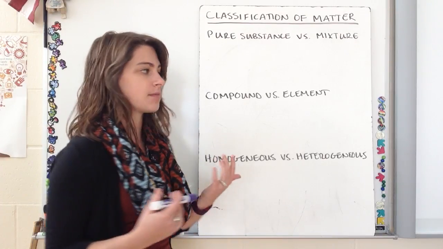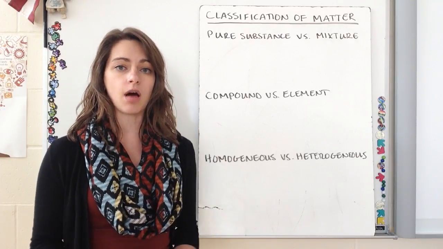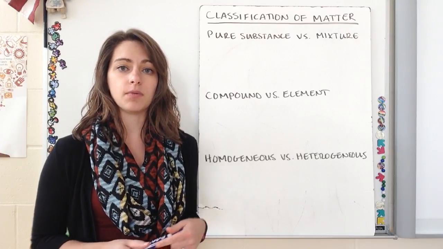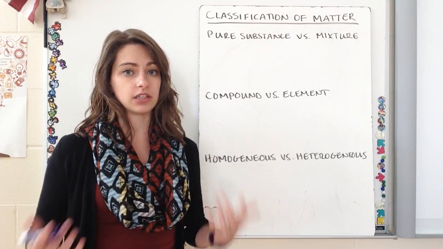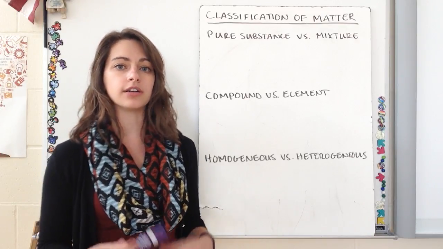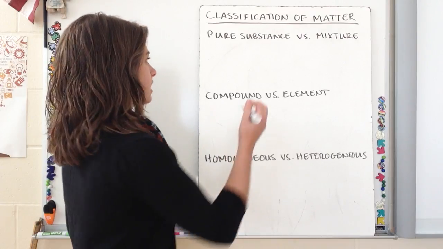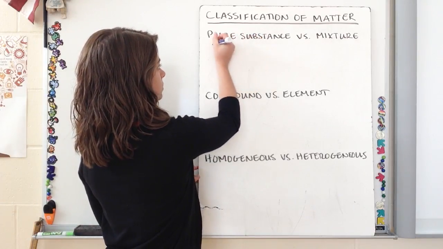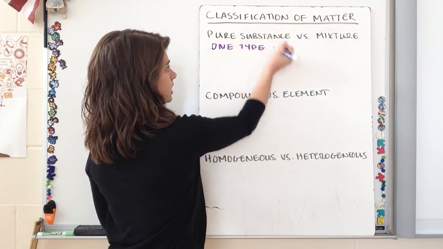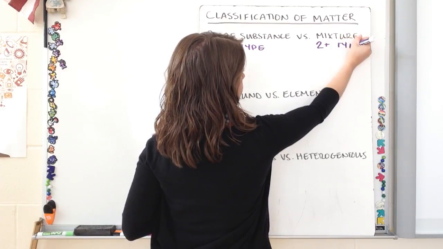So an example of a pure substance would be water. Water is only made up of water particles. A mixture, a good example of a mixture would be something like salad dressing. Salad dressing has vinegar, oil, water, spices, all different types of particles in it. So a pure substance has only one type of particle. Mixture has two or more types.